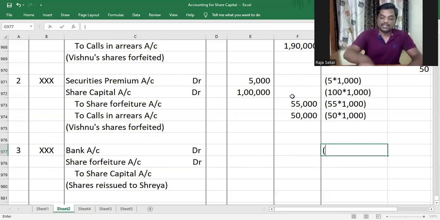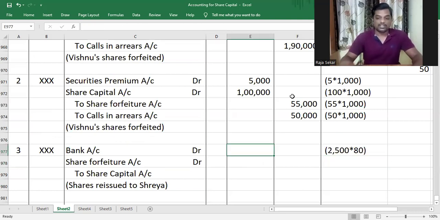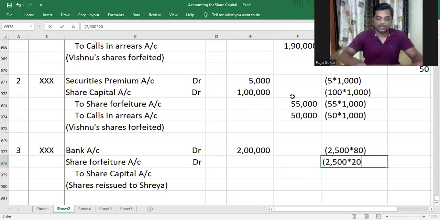And therefore, bank account will be debited by the number of shares reissued into the amount received per share. So that will be 2,500 into 80, and share forfeiture account will be debited with the number of shares reissued into discount given per share, which happens to be 20. That is, 100 is the face value.